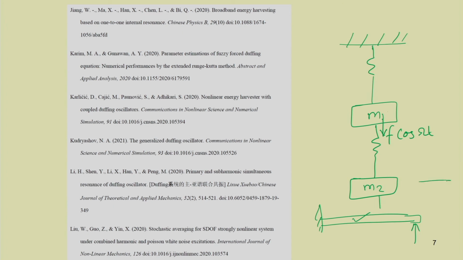For example, if we take a simply supported beam, one side is hinged and the other side is a roller support. So, this is a simply supported beam.